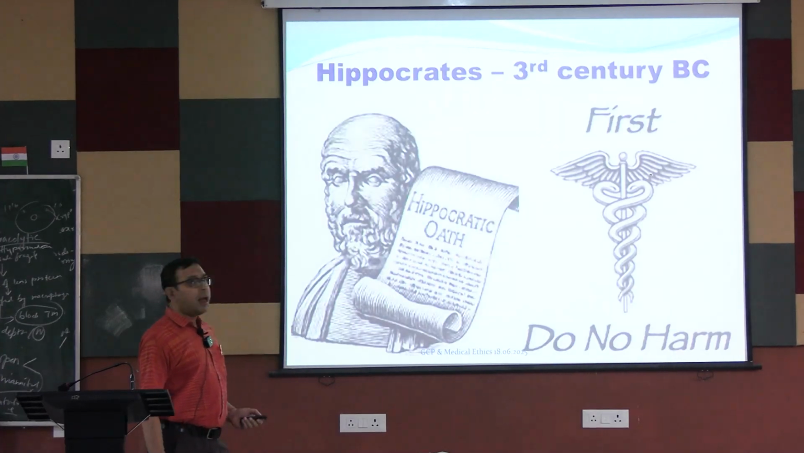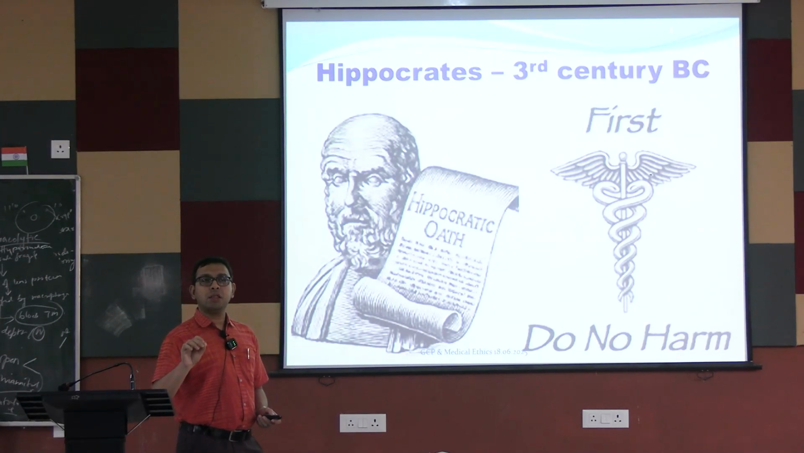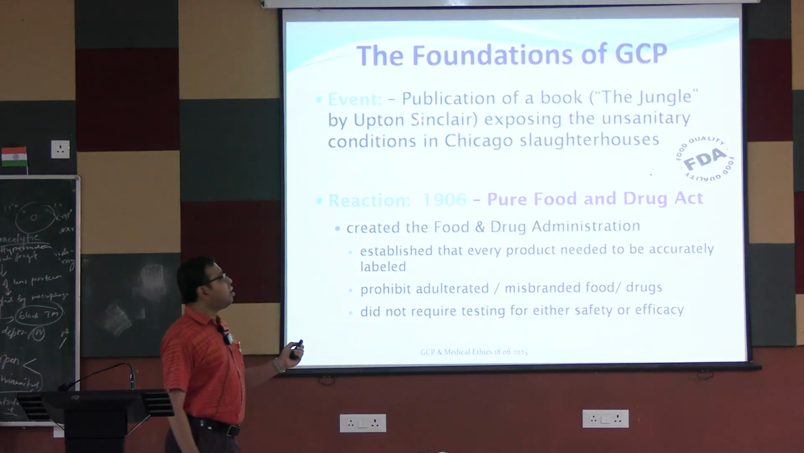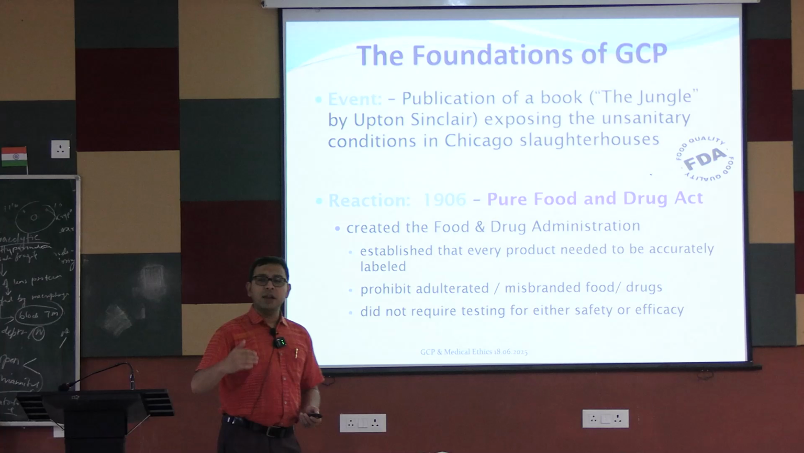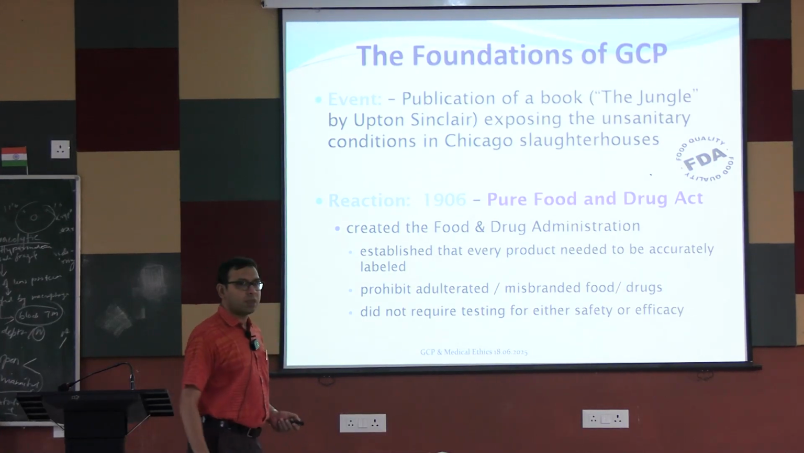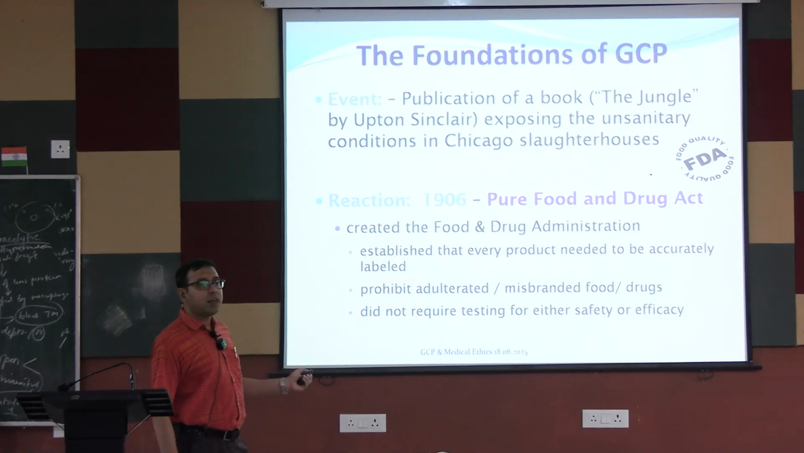So the GCP guidelines: Hippocrates first says that we should not harm individuals. So we are treating patients for the benefit of the patients. That is already needed. There are different stages by which this good clinical practice ultimately comes. Details are not required, I am just giving a nutshell. In 1906, first the Pure Food and Drug Act comes.